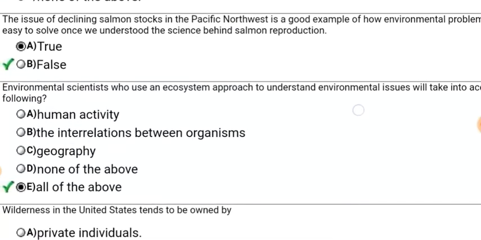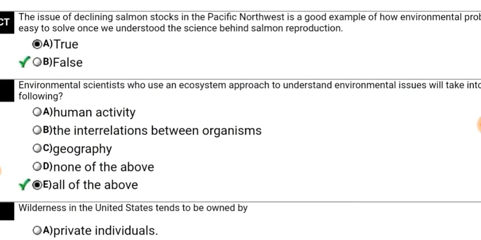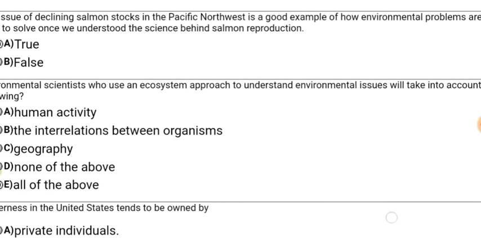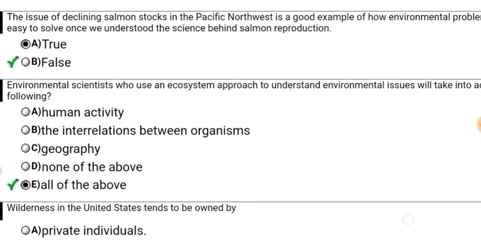Environmental scientists who use an ecosystem approach to understand environmental issues will take into account which of the following. So, human activity is correct, the interrelation between organisms is correct, geography is also correct.